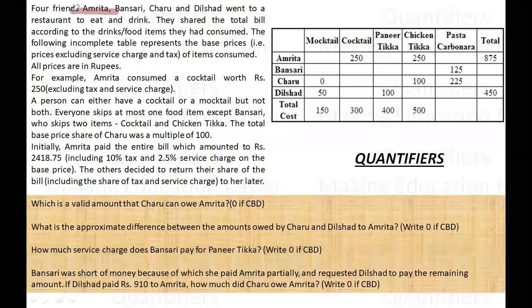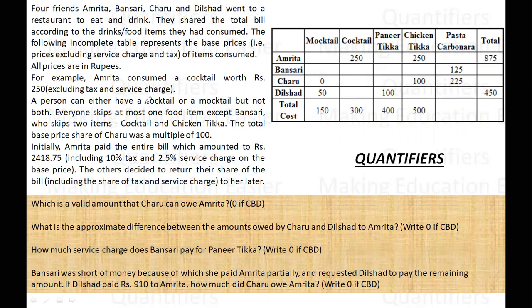There are 4 friends, A, B, C, D. They went to a restaurant to eat and drink. They shared the total bill, the drinks and the food items they had consumed. The following table represents the base prices. So what are the base prices? Base prices are the prices that do not include service tax and charge. So this 50 does not include service tax and charge. 250 does not include service tax and charge.